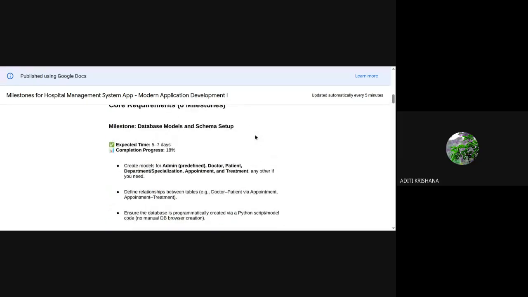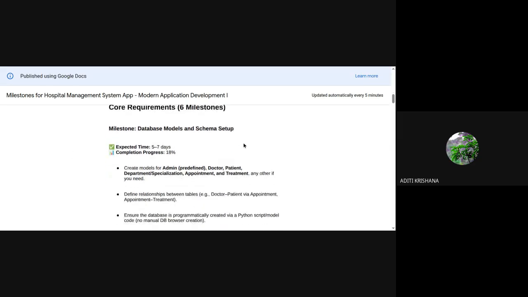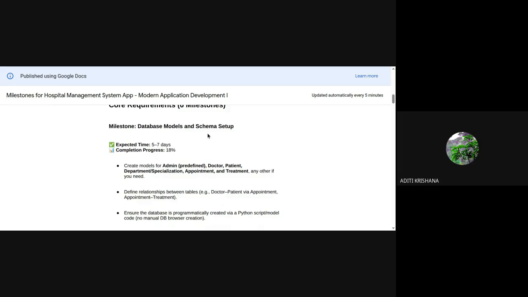So, what is here in milestone 1? From here, the core requirements start. The first milestone is about database models and schema setup.